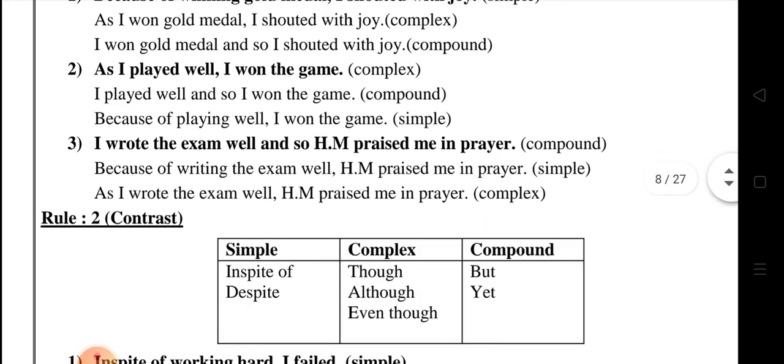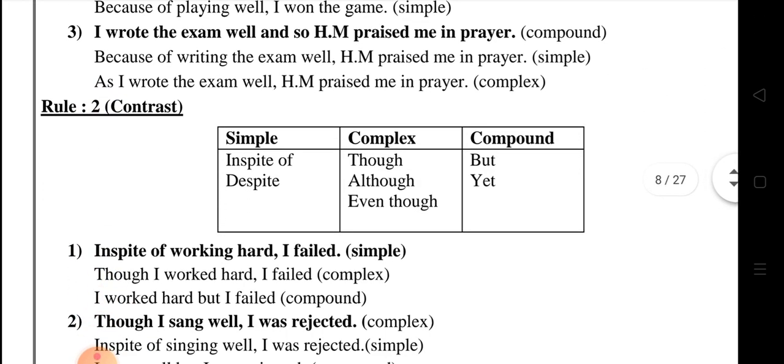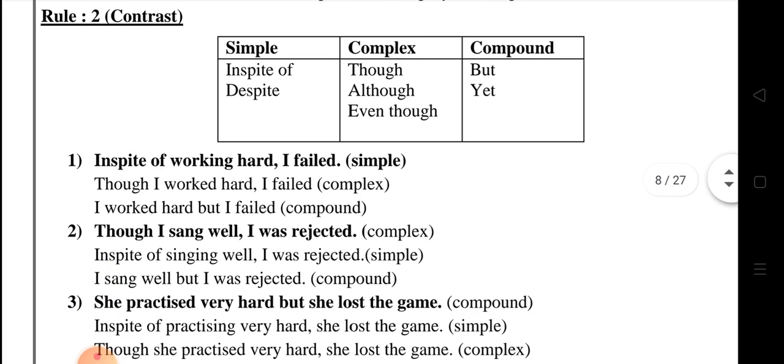Next rule is contrast. In the simple conjunctions, it is in spite of or despite. In the complex, though, although, and even though. In the compound, but, yet. The first one: in spite of working hard, I failed. This is a simple sentence.